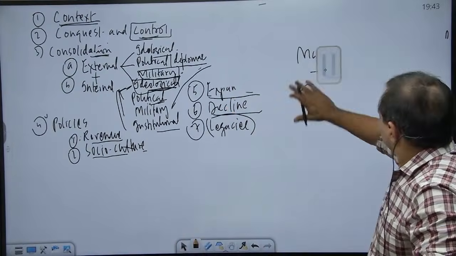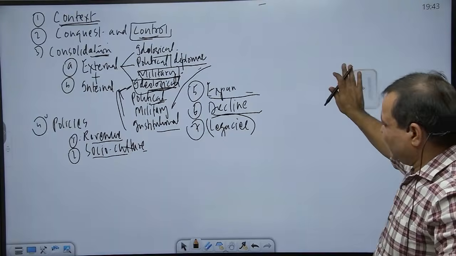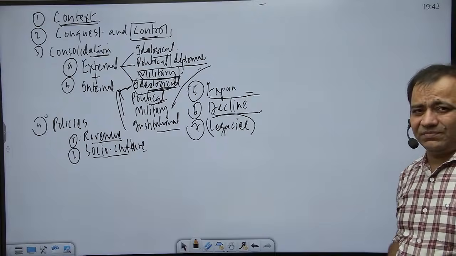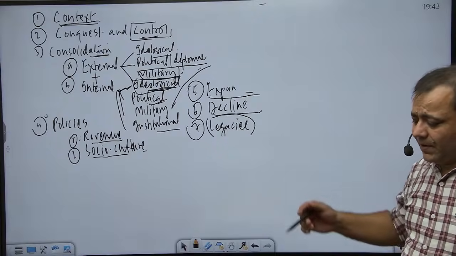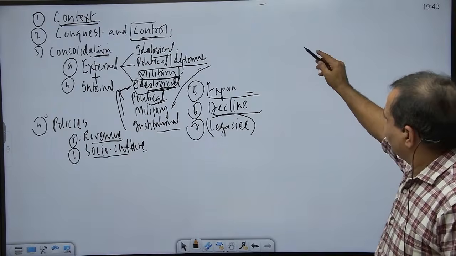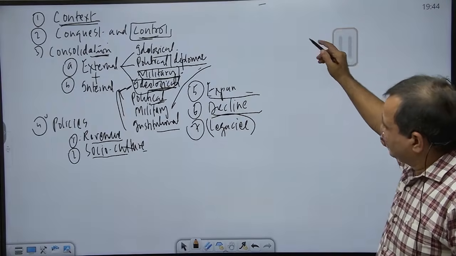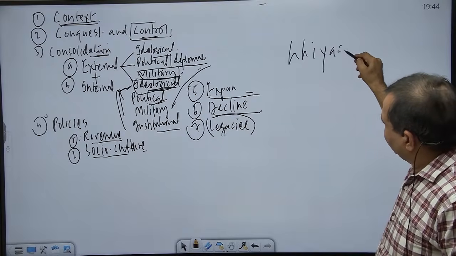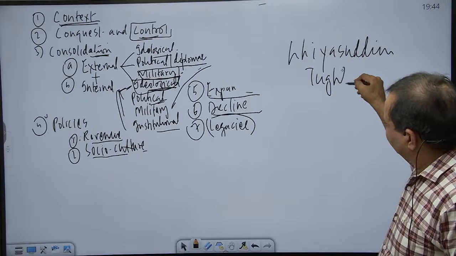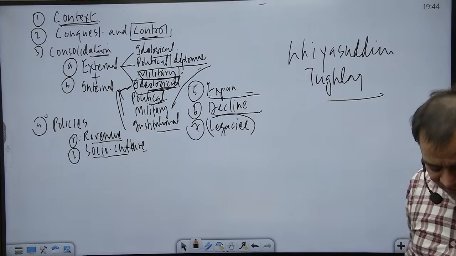Then, after his death, and particularly due to the role played by Malik Kafur, the most notable commander of Alauddin Khalji, his sons were most of the time killed. We have a person whose name was Ghiyasuddin Tughlaq. I'm not recalling his previous name, but he became Sultan with this name.